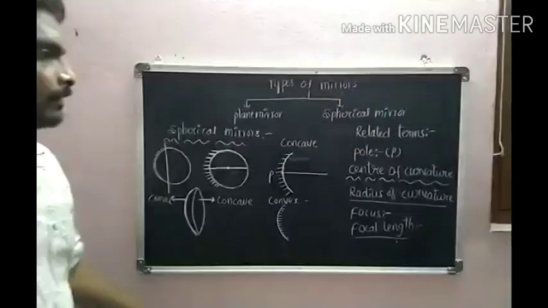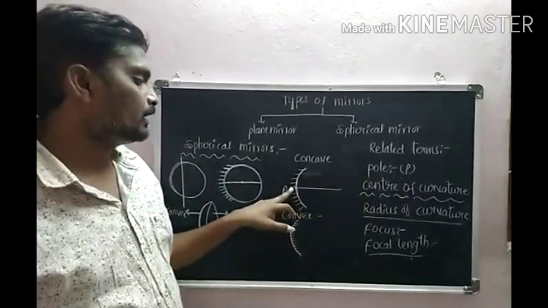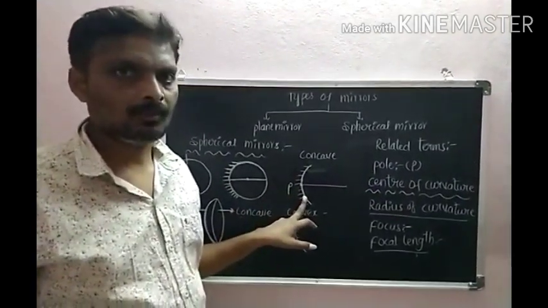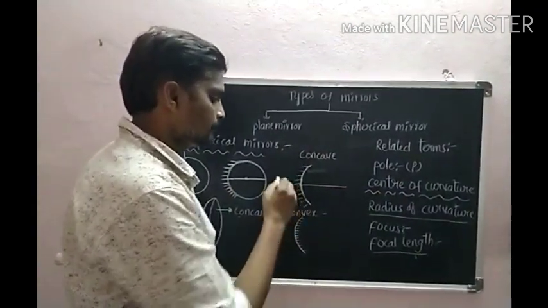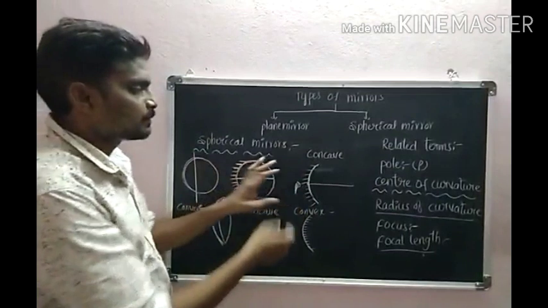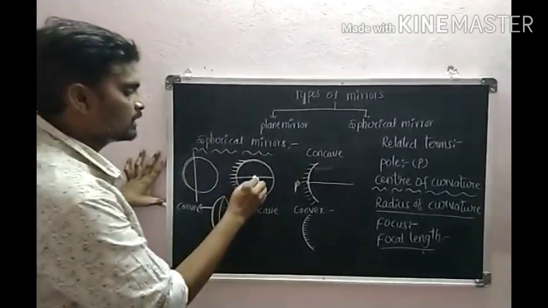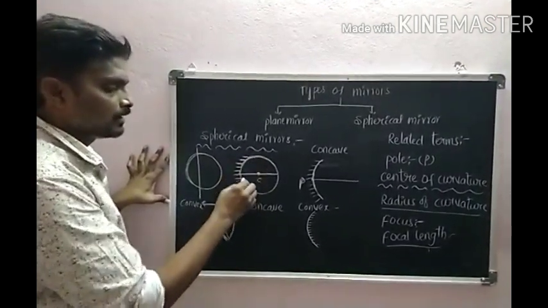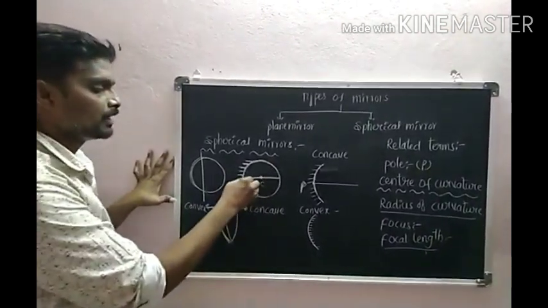And what are the related terms? Pole. What is a pole? It is a point in the middle of the surface, said to be the pole. So pole is represented by P. And this small portion is taken from this sphere. So this is the center. We know that the distance between any point on the sphere to the center is called the radius of curvature. Radius, already we know that.